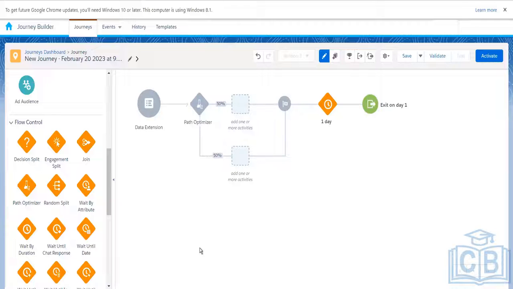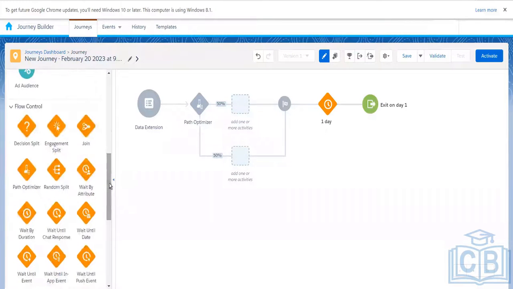Let's say you have an email with multiple subject lines, and you are not able to decide which subject line you should go ahead with. What you will do is have email A with subject line A, the same email with a different subject line, and then the same email with another subject line. Let's configure this and then we will understand.